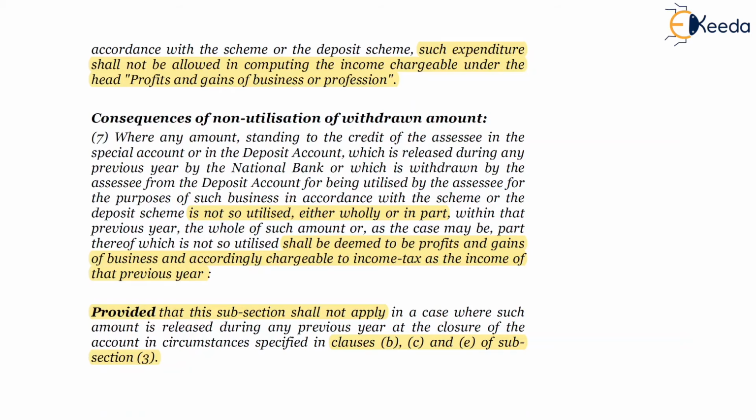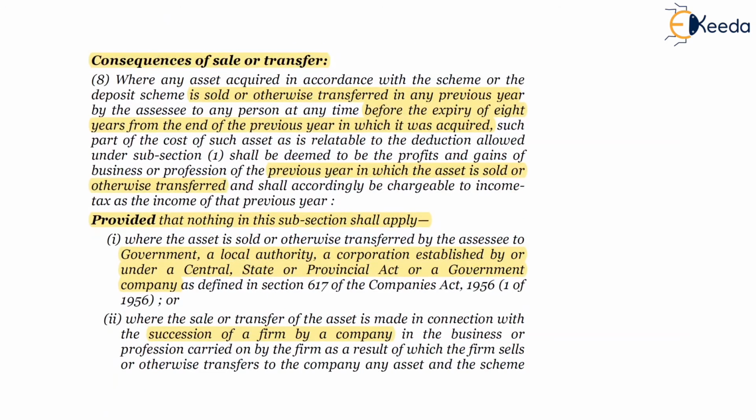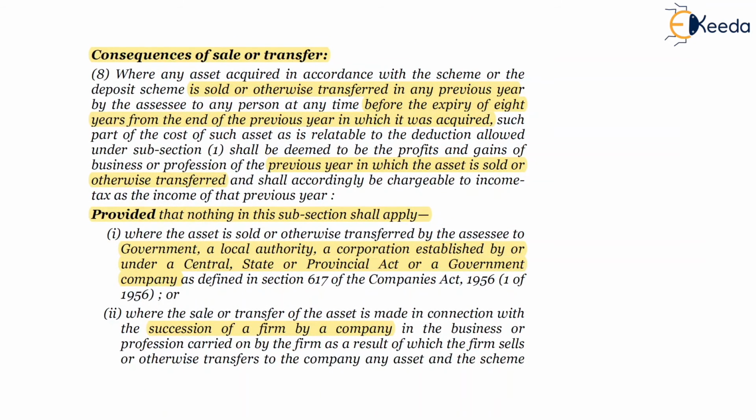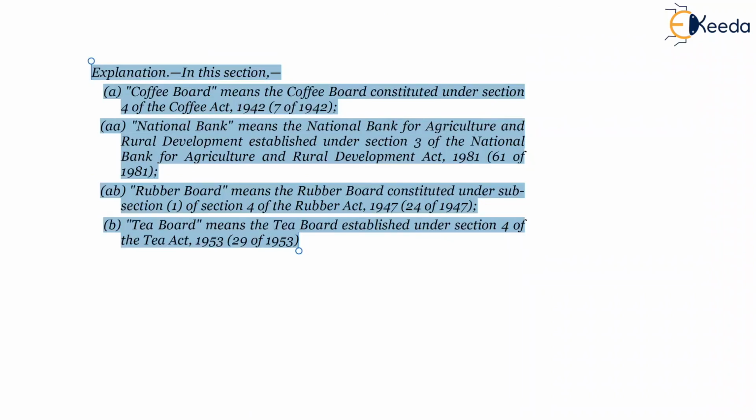And if the amount is not utilized, if it is withdrawn, the same will be taxable in the same previous year. And if the asset purchased under the scheme of section 33AB is transferred within 8 years, then the same will be subject to tax. Then the deduction claimed earlier will be subject to tax as profits and gains of business or profession, the exceptions being if the asset is transferred to the Government of India, or the asset is transferred as a succession plan by a firm to a company. Thank you.